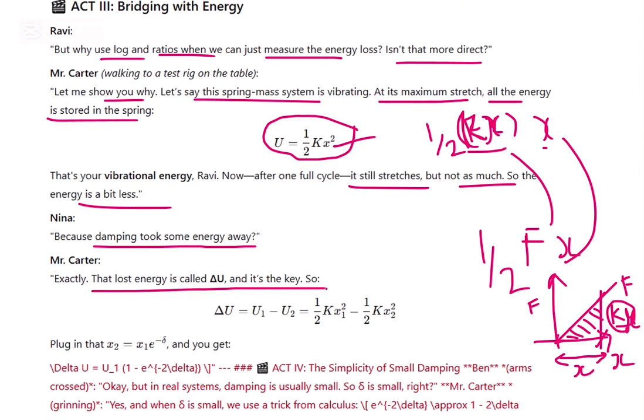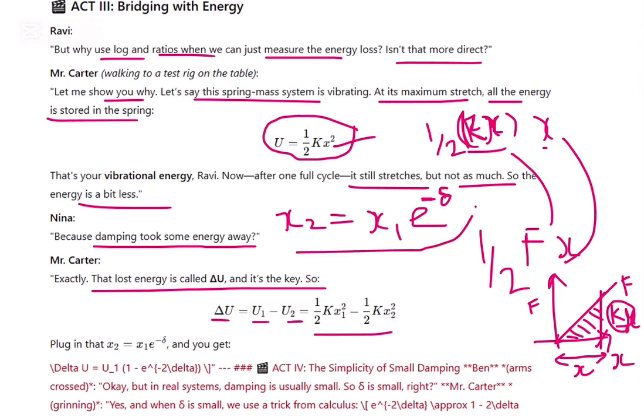So the energy loss we call delta U equal to U1 minus U2. This is the energy loss. But we know x2, the second cycle peak, is lesser than the first cycle peak, and it's exponentially decaying and negative. Why are we putting a minus? Because it's negative, it's coming down. This is the delta value, it's exponential.